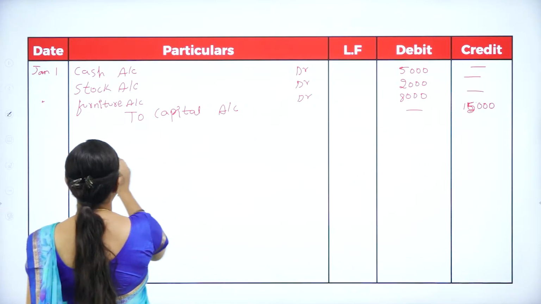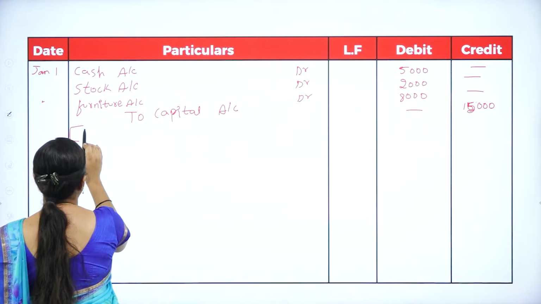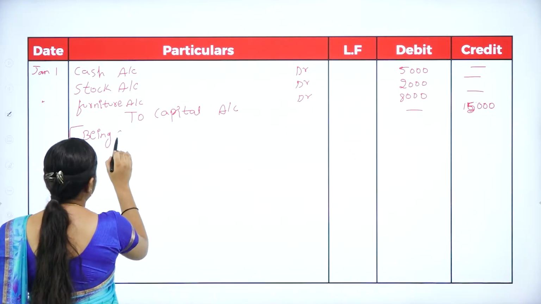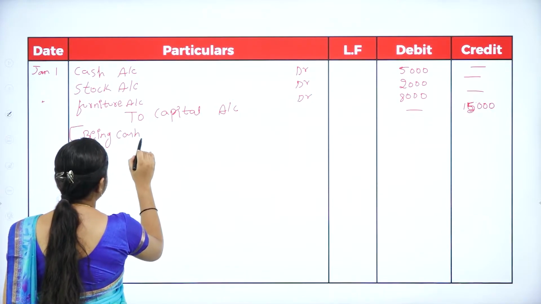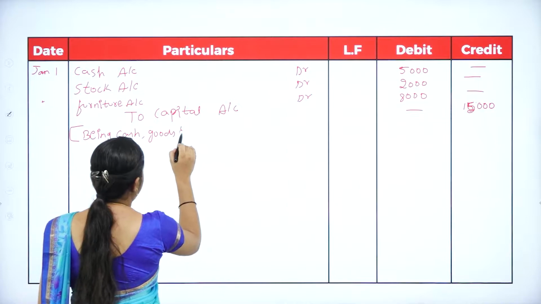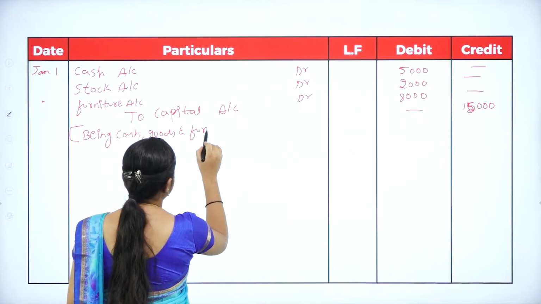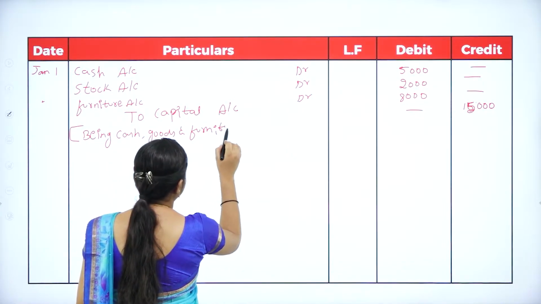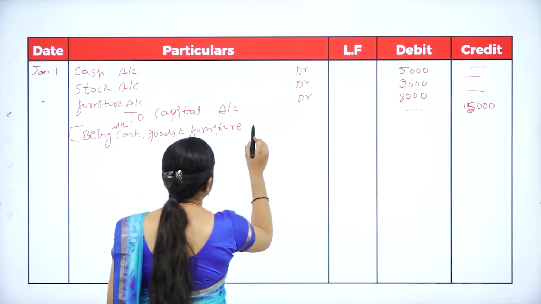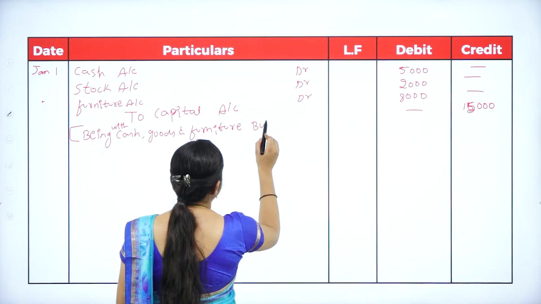After finishing this, you need to write the narration. It starts with 'being'. Being business started with cash, goods and furniture.